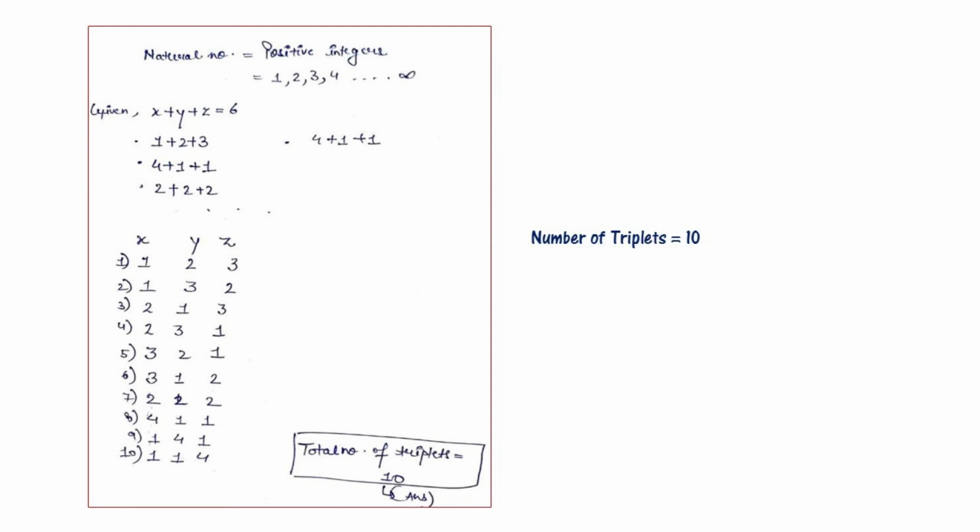Now it is given in the question that x plus y plus z is equal to 6. So it can be 1 plus 2 plus 3, 2 plus 2 plus 2, 4 plus 1 plus 1. So the sum of these is 6 only. So we will form in how many ways the triplets x, y, z can be formed. Now it can be 1, 2, 3; 1, 3, 2; 2, 1, 3; 2, 3, 1; 3, 2, 1; 3, 1, 2; 2, 2, 2; 4, 1, 1; 1, 4, 1; 1, 1, 4. So the total number of triplets is 10.